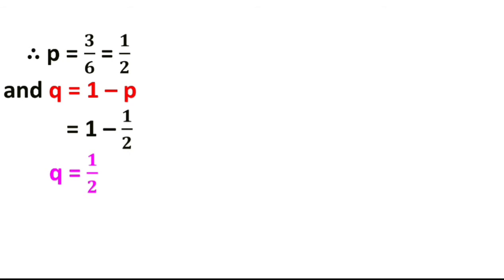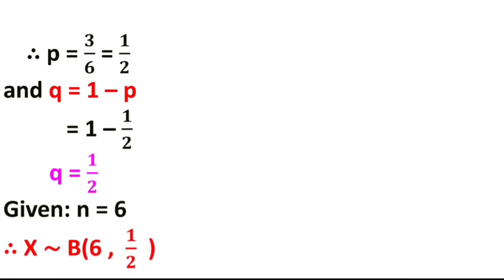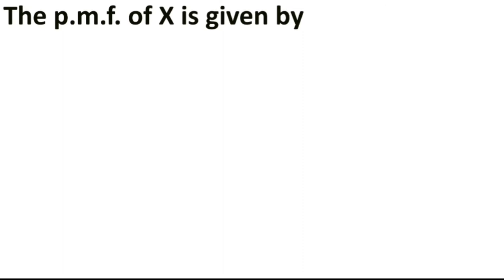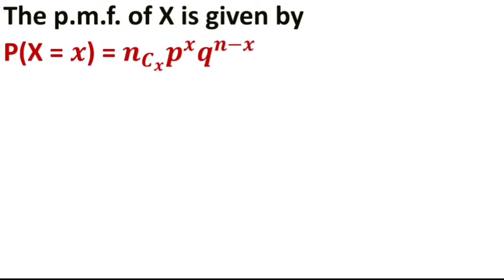Okay. So we have a formula given, n is equal to 6. Then the binomial distribution with parameter 6 and half, the PMF of x is given by P of x is equal to small x is equal to nCx into P raised to x into Q raised to n minus x.